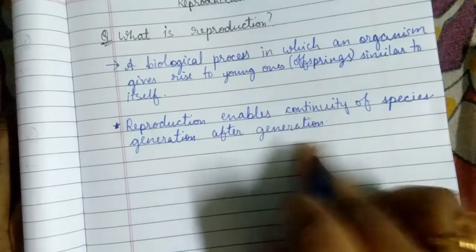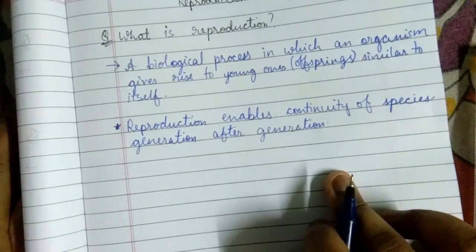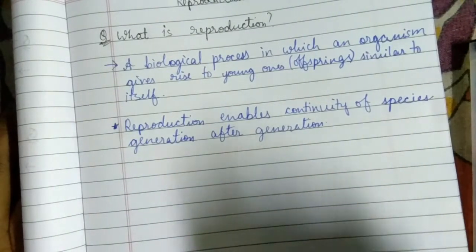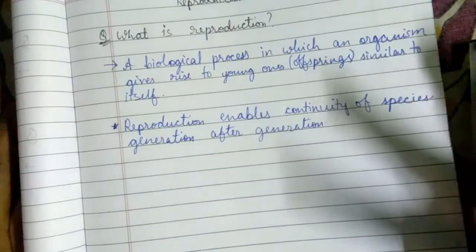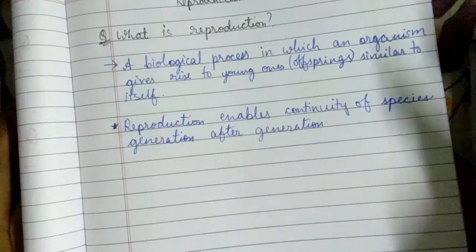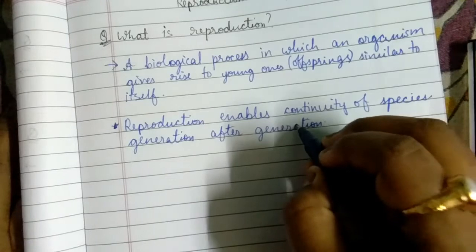Reproduction enables continuity of species generation after generation. It makes sure that a species does not get extinct. It can also live up to the next generation. That is why reproduction is essential.